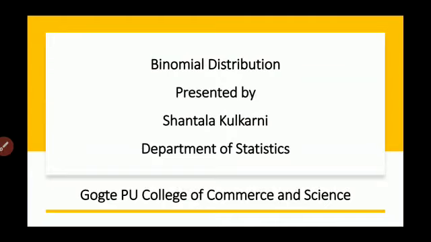In the previous class, we have discussed about Bernoulli distribution, the definition of Bernoulli distribution, the examples on Bernoulli distribution, and the features of Bernoulli distribution. In today's class, we will discuss what is binomial distribution. We will see the definition of binomial distribution, the examples on the same, and then the features of the binomial distribution.